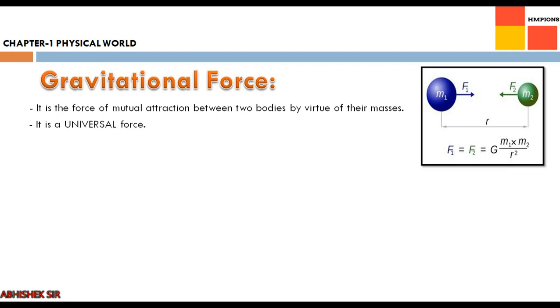So it is called a universal force. Why universal? As in the example, gravitational force may be acting between you and any object, so it acts between any two objects in this whole universe. That is why we call gravitational force a universal force. Every object in this universe attracts every other object. But why are objects not attracted towards each other if there is an attractive force? Because gravitational force is the weakest force.